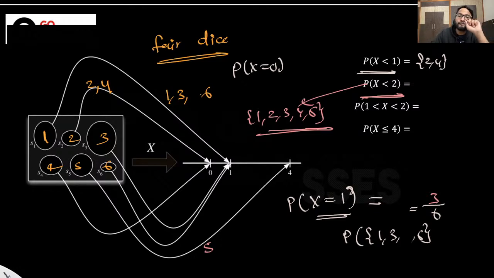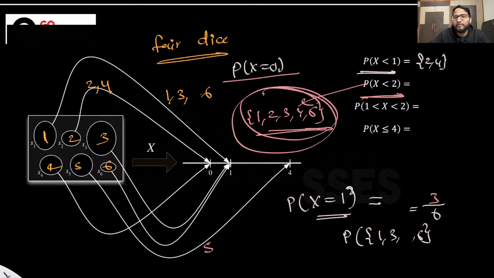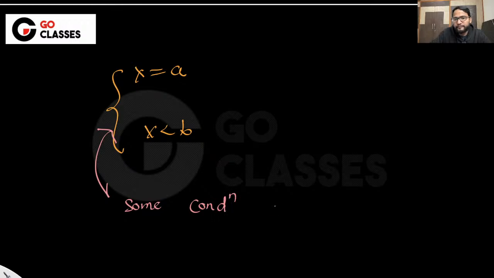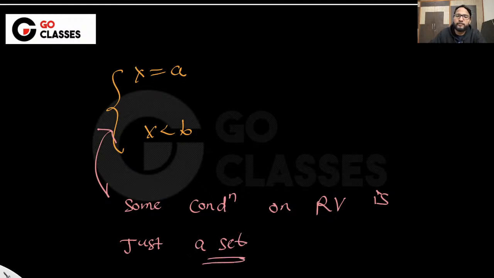So basically what I'm doing here is writing X equal to 0, X less than 1, or something similar, and based on that I am writing some set. This set basically has some outcomes. Which means that whenever I write X equal to a, or X less than b, these are basically some conditions on a random variable. It's just a set. Let me know if that is clear to everyone.